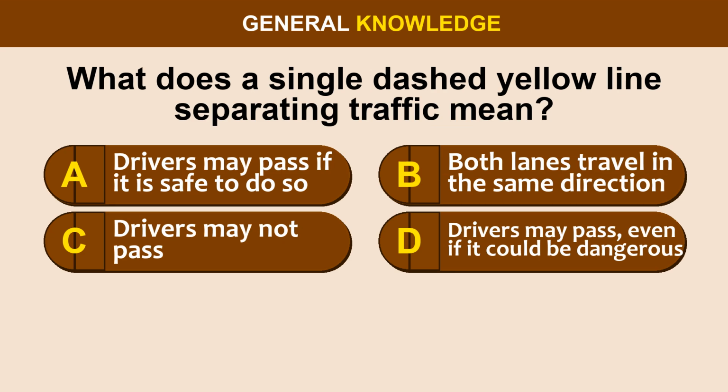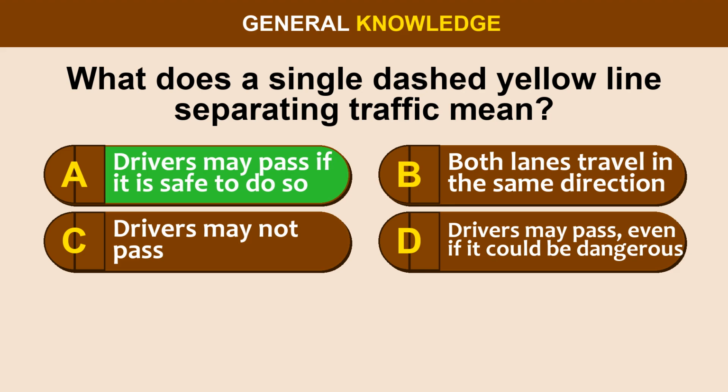Question 30. What does a single dashed yellow line separating traffic mean? Option A. Drivers may pass if it is safe to do so. Option B. Both lanes travel in the same direction. Option C. Drivers may not pass. Option D. Drivers may pass, even if it could be dangerous.